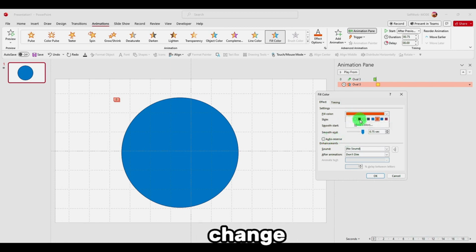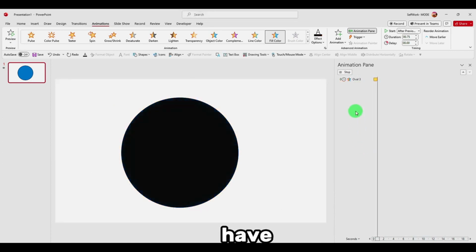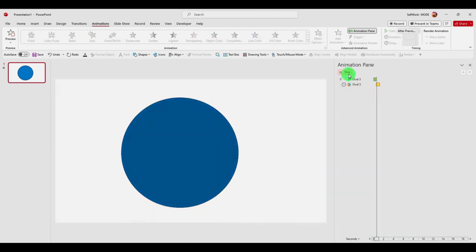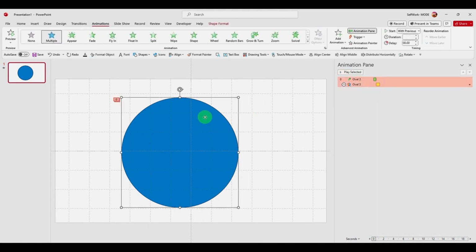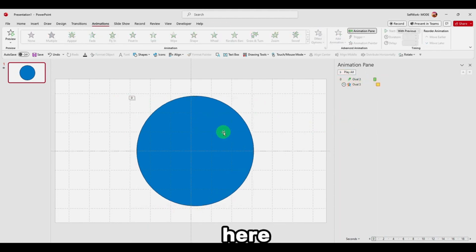We can also change the color here, fill color, style. We also had a style here. Now we have this effect, which is pretty nice.